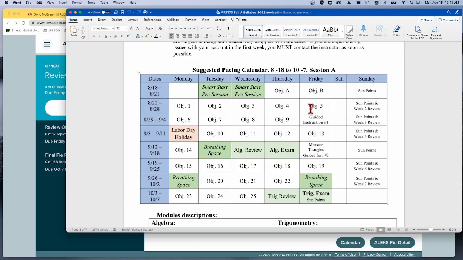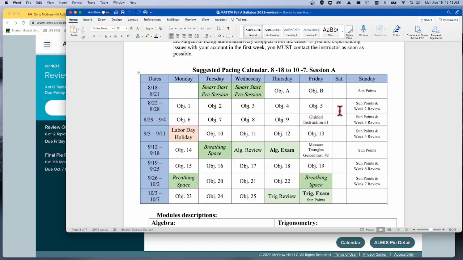I'll go back into Alex. Basically, everything is in Alex except for 2 assignments. All the tests are in Alex, all the homework's in Alex. Only the guided instructions 1 and 2 are contained in Canvas. So this is a good thing to keep track of where you're supposed to be.